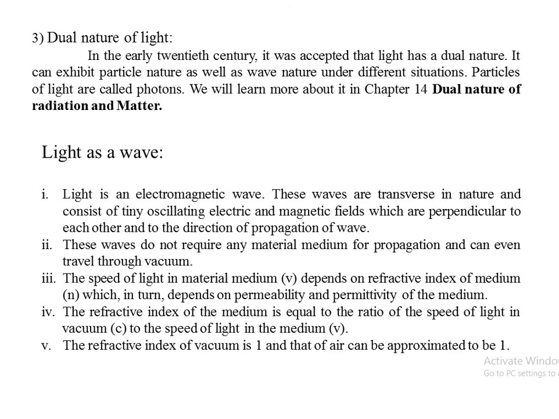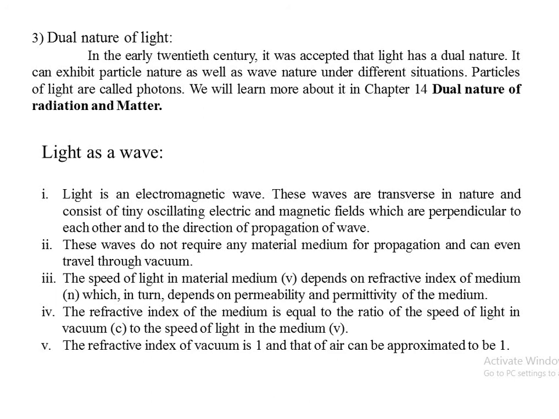These waves do not require any material medium for their propagation and they can travel through vacuum also, because we know that transverse waves do not require any material medium. As light is transverse in nature, it also doesn't require any material medium, that is, it travels easily in any given medium or vacuum also. The speed of light in a material medium depends on the refractive index of that medium, and again it depends on permeability and permittivity of the medium.